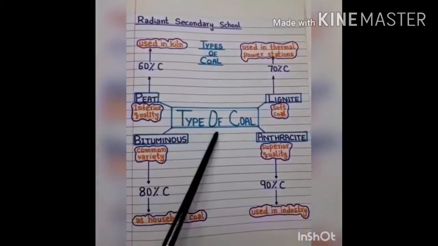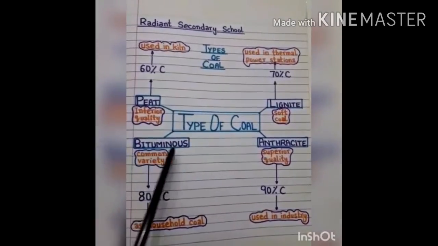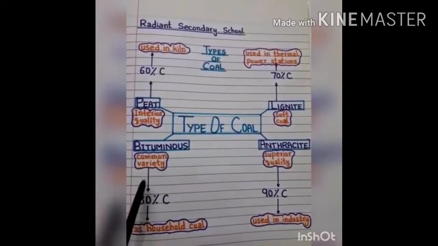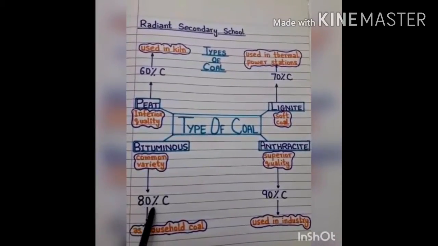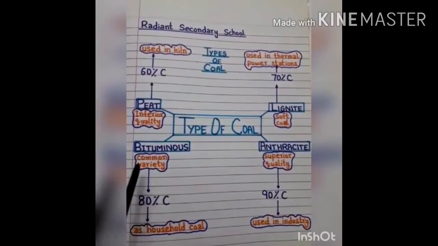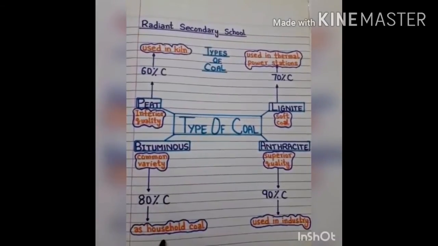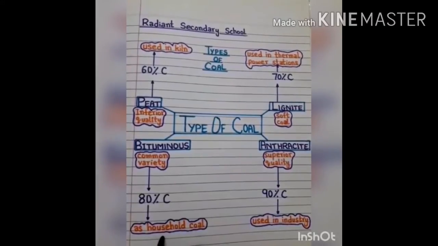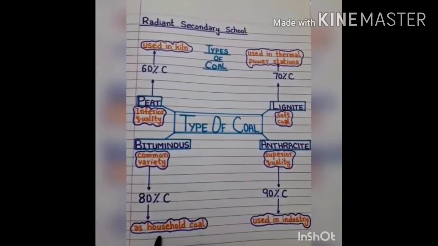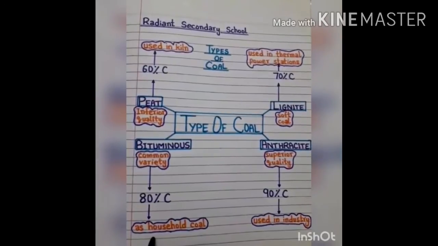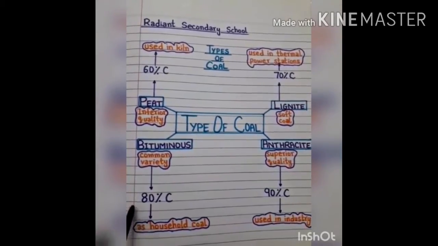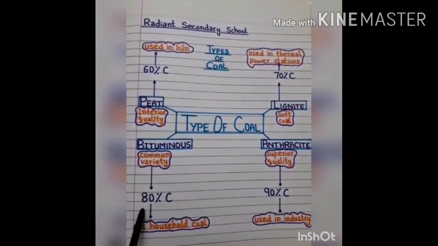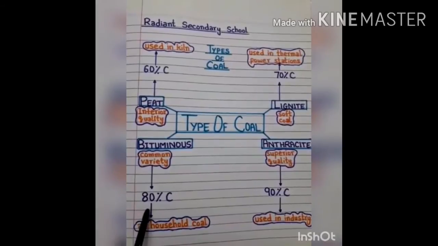Now, third type of coal is bituminous. Bituminous is common variety coal. It has 80% carbon content in it. It is mostly used as household coal. It is used for cooking or for heating purposes in winter season. It produces high amount of energy due to high carbon content in it. It is basically smokeless fuel.